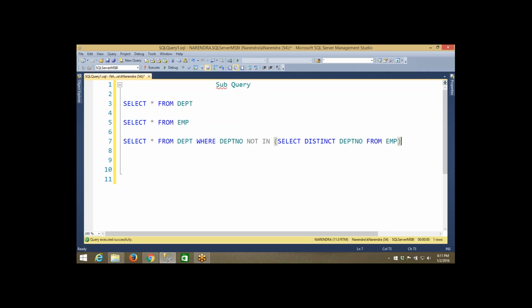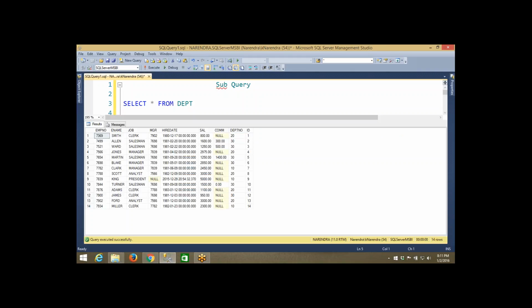Okay, so how is it possible? In what cases can we go for that? You can see we have an employee table. Now look at this. Look at the salary column. I have the salaries of all the employees. So who is the maximum salary employee in this table? I mean, who is the person who is getting the maximum salary in this table? There is only one person, that is 5,000.